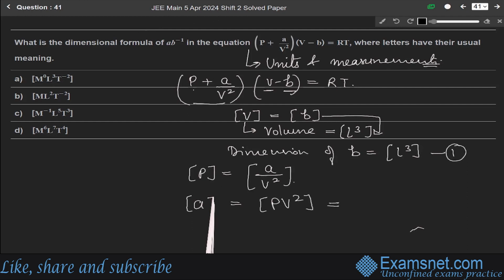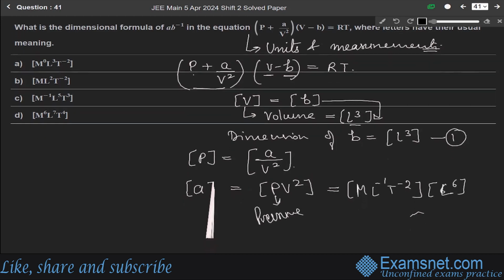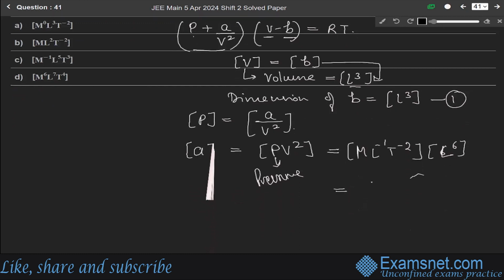We know that P is pressure, so the dimension of pressure is M L⁻¹ T⁻². And this is volume squared. Dimension of volume is L³, and L³ squared means L⁶. So it will become M L⁵ T⁻². This is the dimension of A.